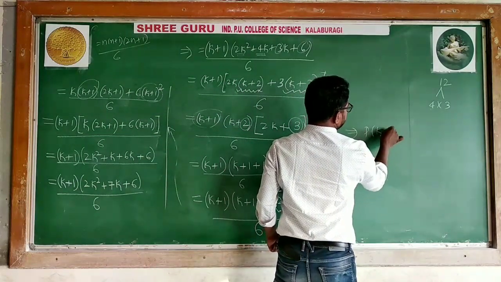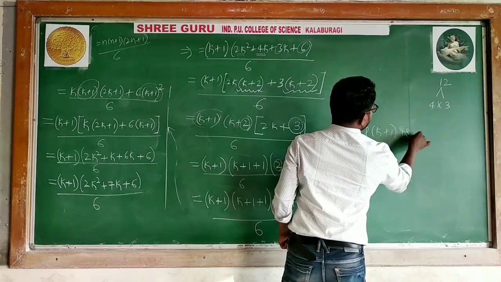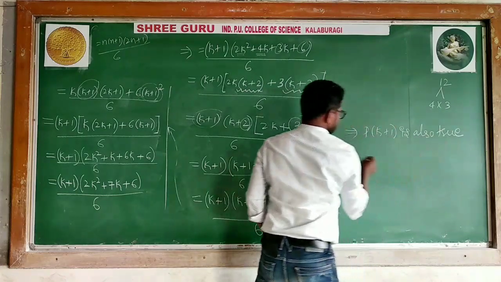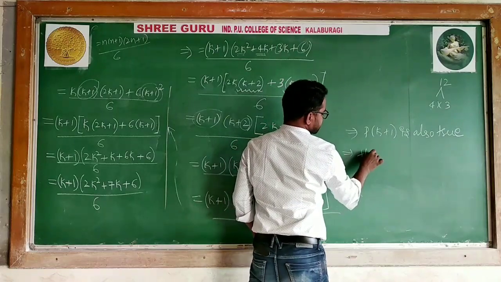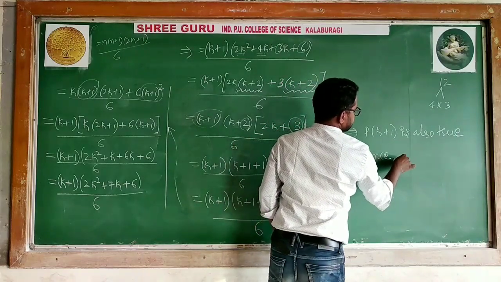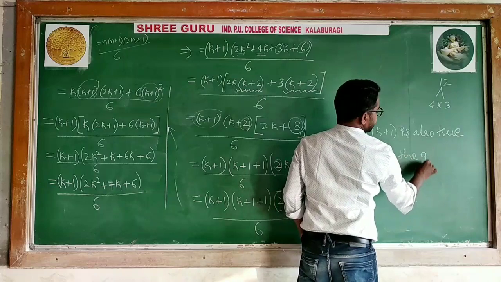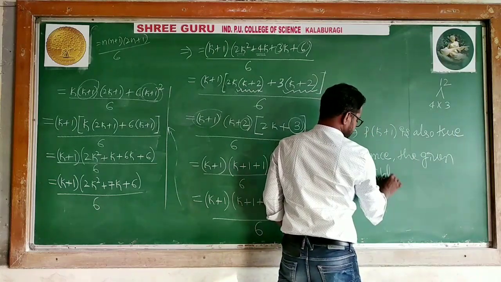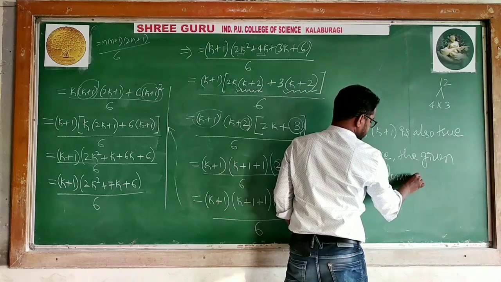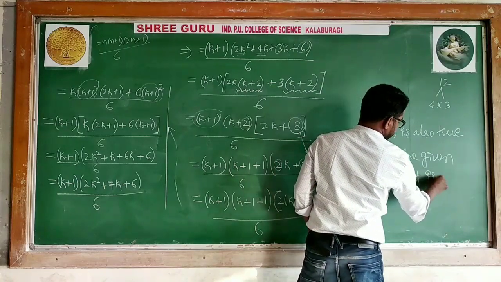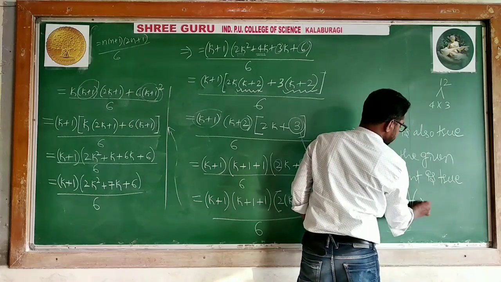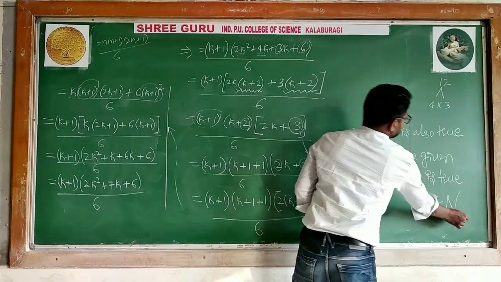P of k plus 1 is also true. Therefore it implies that, hence, the given statement is true for all natural numbers n belonging to capital N.